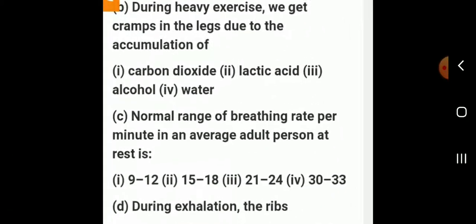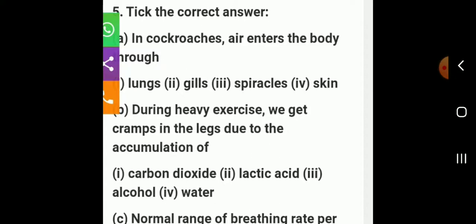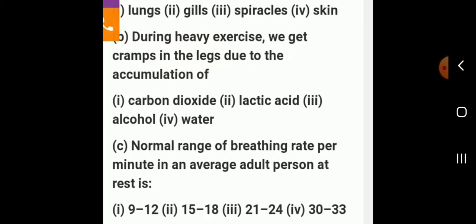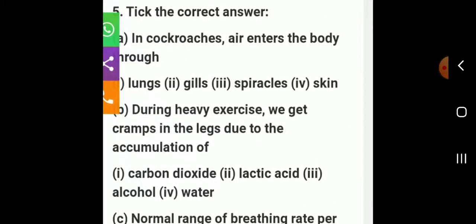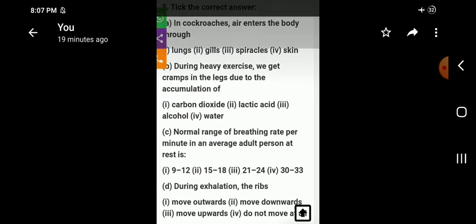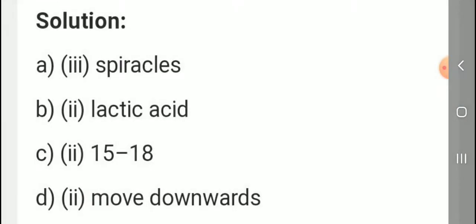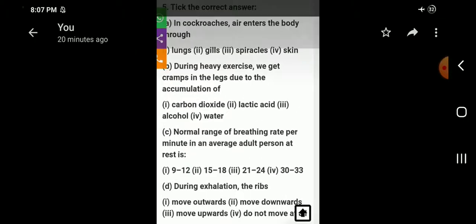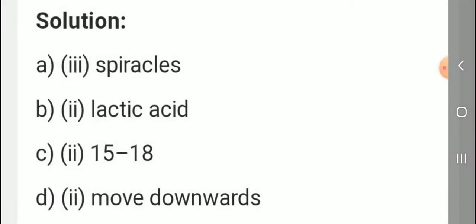Next, tick the correct answers. In a cockroach, air enters the body through: lungs, gills, spiracles, skin. Okay, listen, the answer is spiracles. The first one, the answer is C, spiracles.